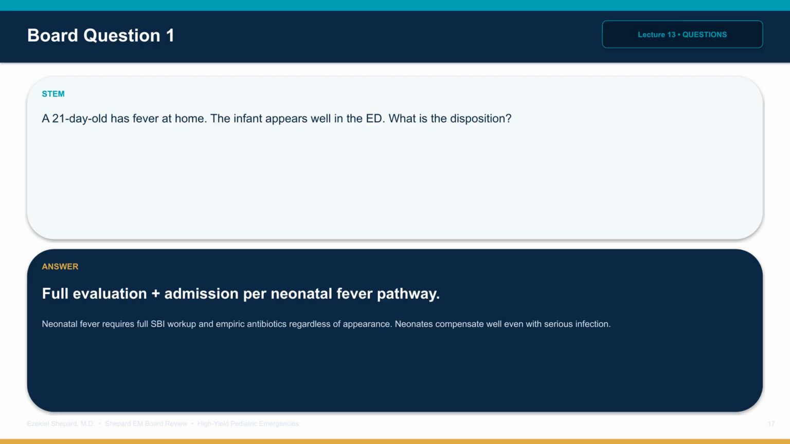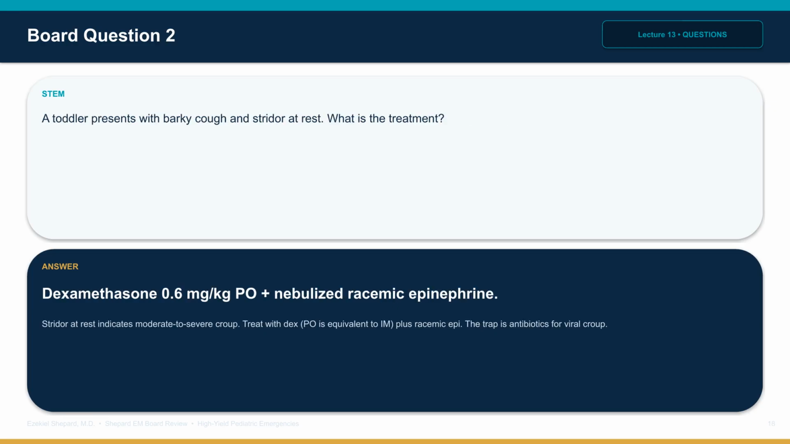Question 1. A 21-day-old has fever at home. The infant appears well in the ED. What is the disposition? The answer is full serious bacterial infection evaluation and admission per neonatal fever pathway, empiric antibiotics. The board trap is discharging because the infant looks well. Neonates compensate. Question 2. A toddler presents with barky cough and stridor at rest. What is the treatment? The answer is dexamethasone 0.6 milligrams per kilogram orally and nebulized racemic epinephrine. The board trap is giving antibiotics for what is a viral illness.